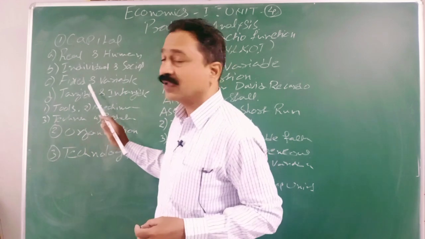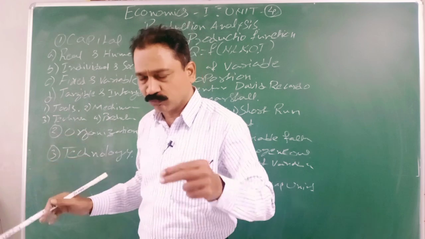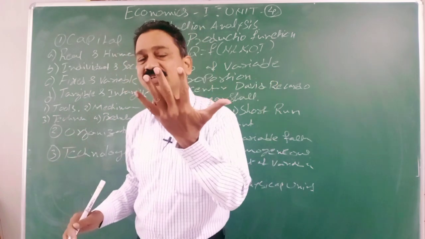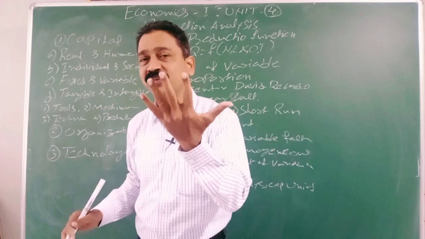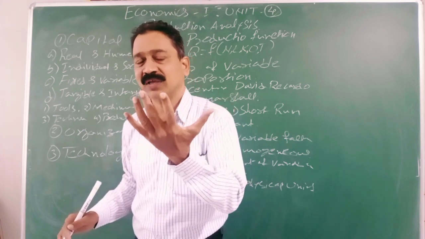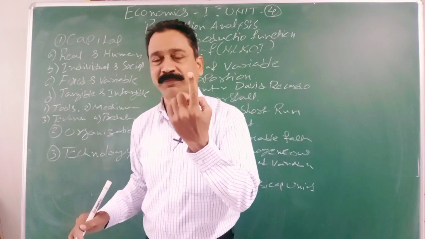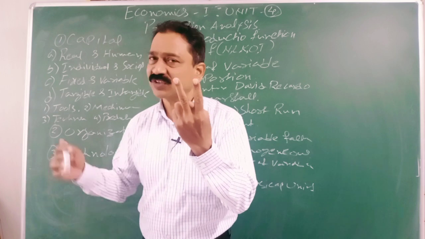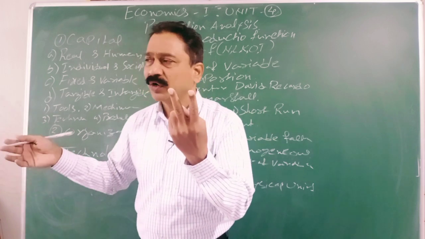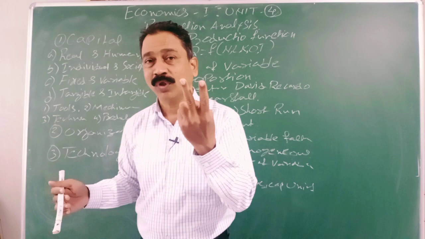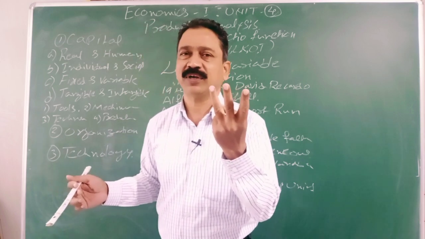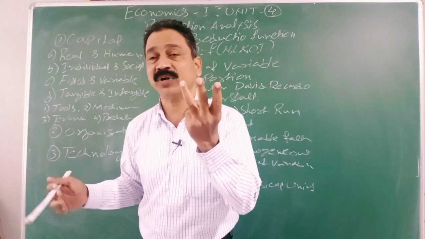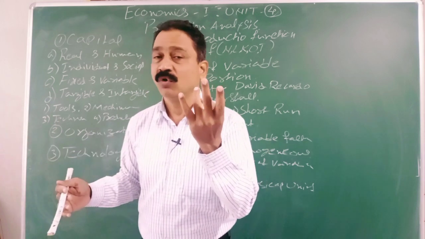Okay, now we will see. Let us see these two things in more detail, because in the coming future we are going to discuss this. Out of the four factors of production, which can be changed in a short period, which can be changed in a long period? Let us see. Land, you cannot change in a short period. Capital, it is very hard to change in the short period. It takes a long period. You have to go to a bank or you have to liquidate something and get the cash. No. But labor can be changed in a short period. Yes, he is a variable capital. Labor can be changed in a short period. You can appoint more labor. Fourth is what?